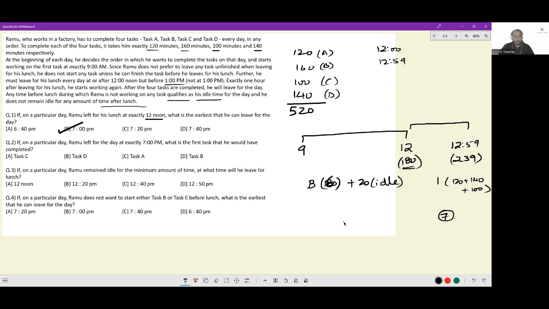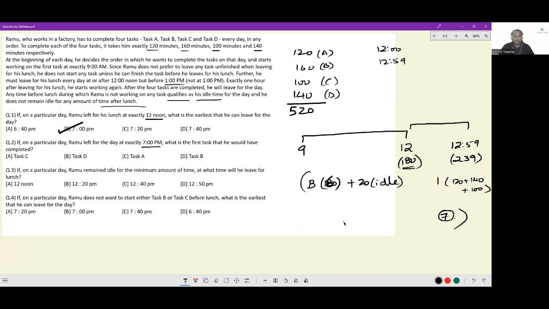Now, the second question is a fun one because it simply uses all the work that you have done for the previous one. If on a particular day, Ramu left for the day at exactly 7 p.m., what is the first task he would have completed?